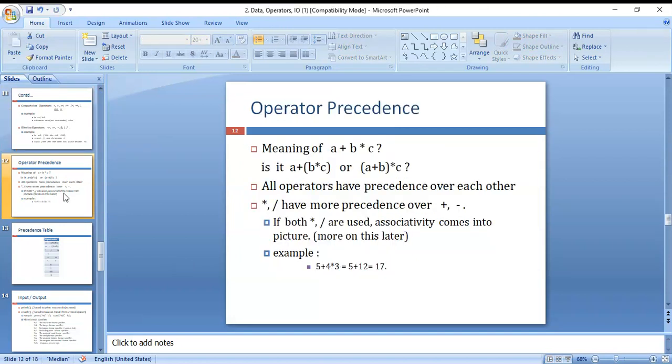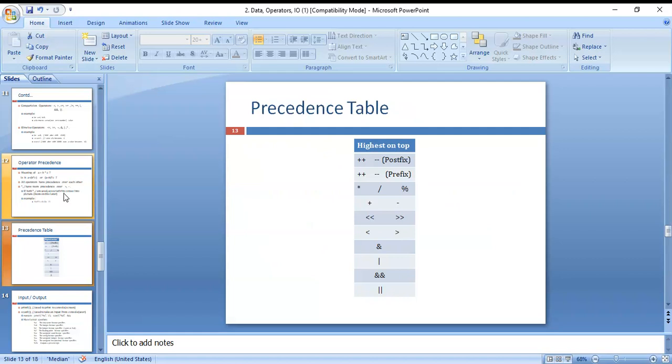Operator precedence, you know now. After this comes the precedence table. Highest on top is postfix, then prefix, then first we use modulus, then division, then ampersand and plus, next minus, next left shift and right shift, and less than, and greater than, then bitwise and, bitwise or, logical and, logical or. These are the order of precedence of operators.